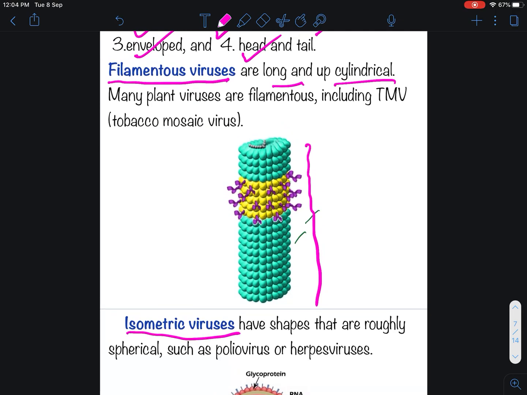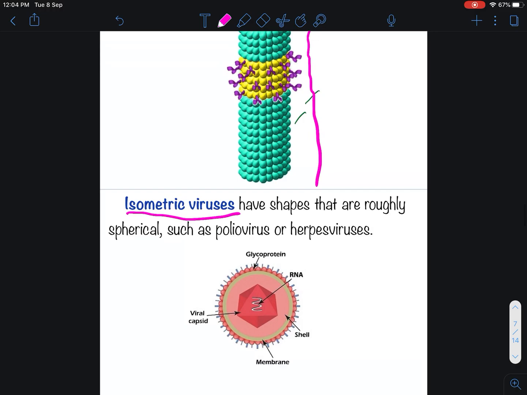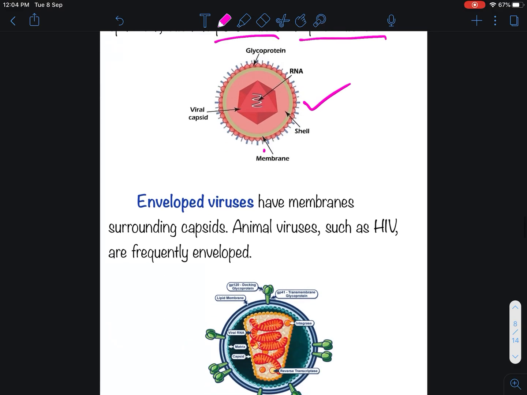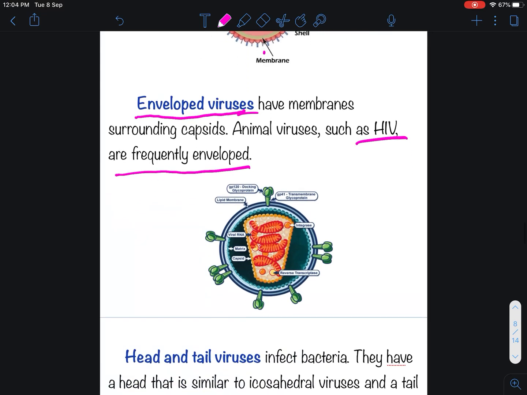Then we will come to the isometric viruses. Isometric viruses have shapes that are roughly spherical, such as polioviruses and herpes viruses. These are isometric viruses. Then we will come to the enveloped viruses. Enveloped viruses, as you know, have membranes surrounding capsids. Animal viruses such as HIV are frequently enveloped viruses.